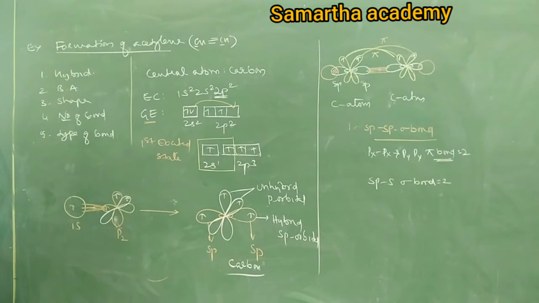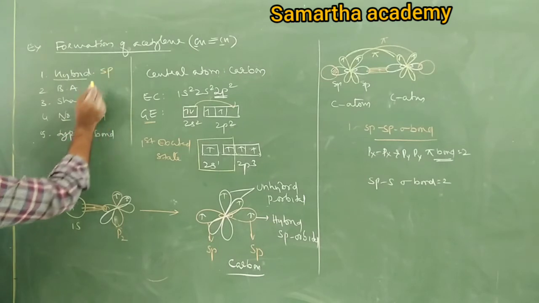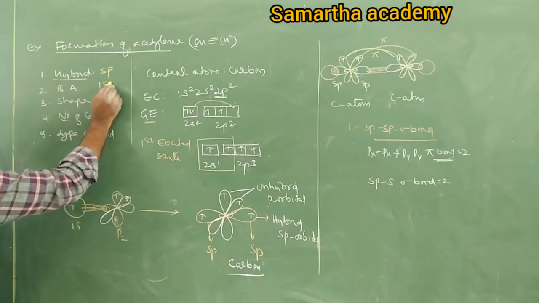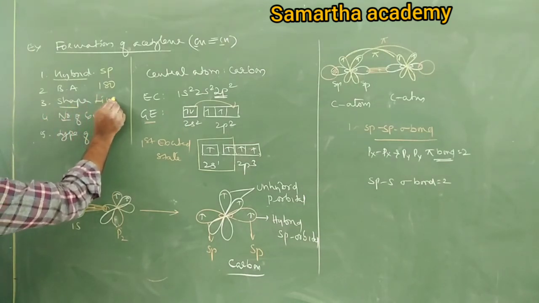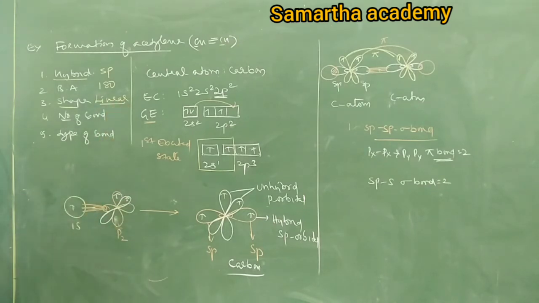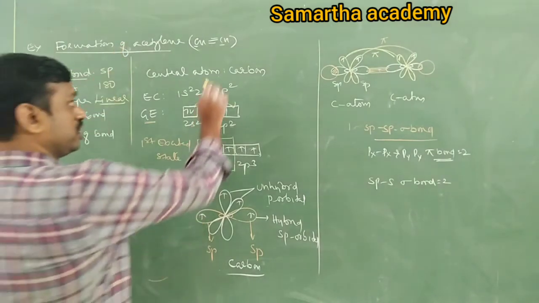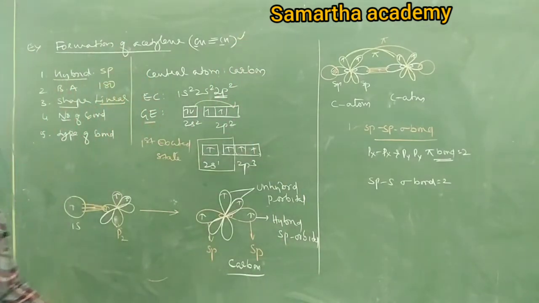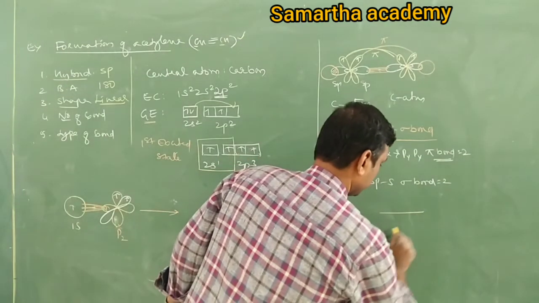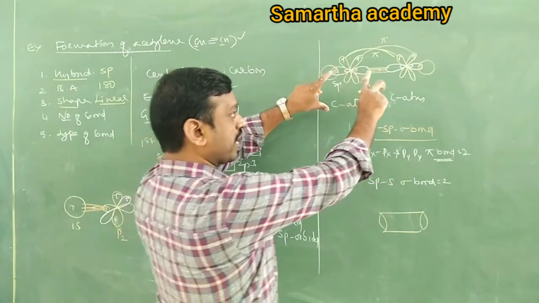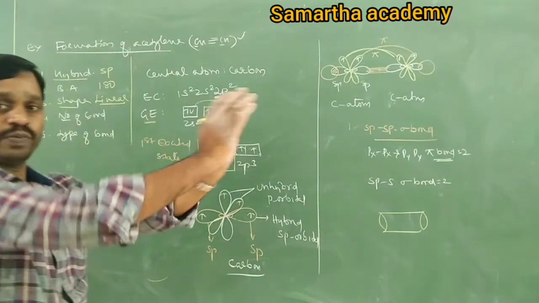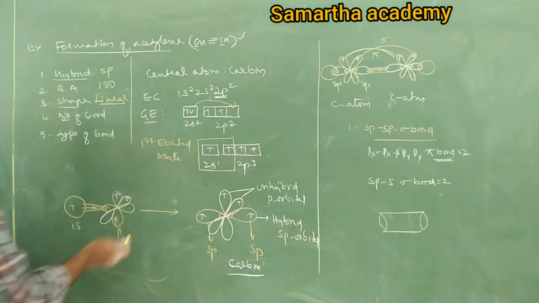Now as I told you, these things are important. So what is the hybridization? sp. What is the bond angle? sp is always 180. Next, shape is linear. sp is always linear. But if you see the acetylene molecule, this acetylene molecule has a cylindrical shape. If you see the 3D diagram of this molecule, it looks like a cylinder. So you can write linear, cylindrical shape.